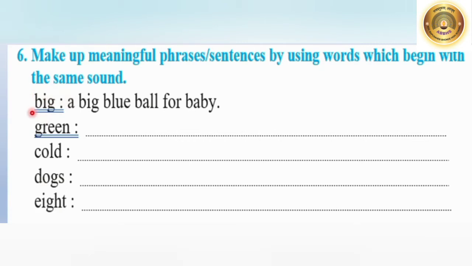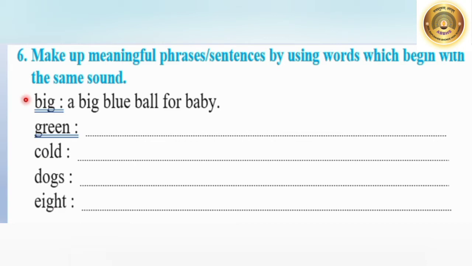They have shown us how to do it, right? What is the first one? B. A big blue ball for baby. What does it mean? Every first letter is sounding B.